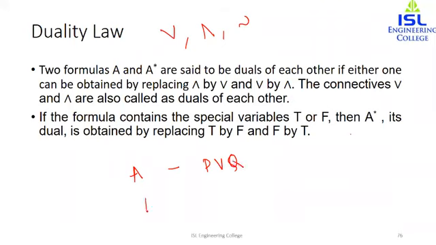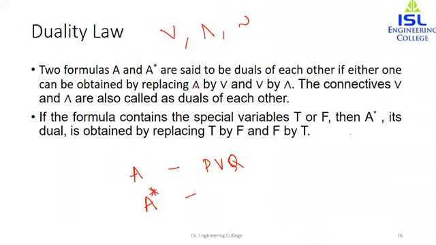It will be denoted by the symbol A superscript star, so A star. Two formulas A and A star are said to be duals of each other if either one can be obtained by replacing and by or and or by and,